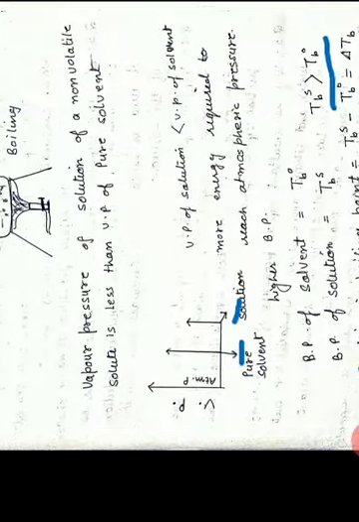Now what happens is, whenever a liquid is heated, its vapor pressure keeps on increasing, and one temperature comes when vapor pressure becomes equal to atmospheric pressure. At that temperature, the whole of the liquid starts boiling and we can see bubbles in the whole liquid, and at that point the process of evaporation starts in the whole mass, not only on the surface.